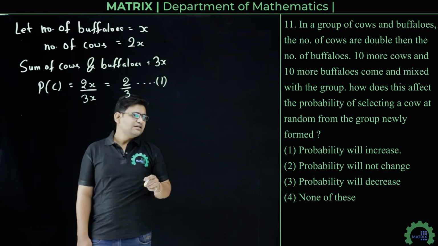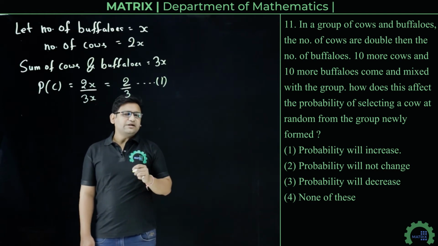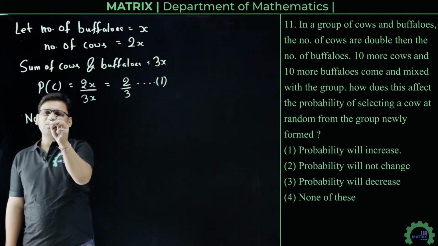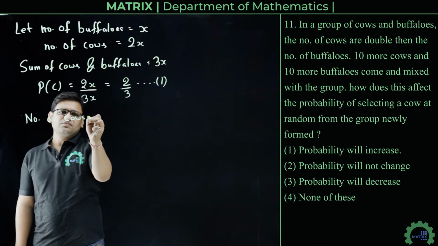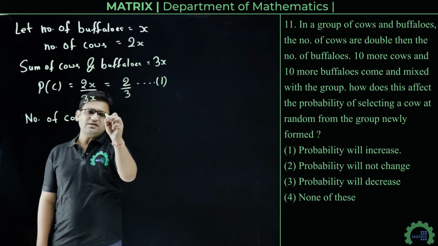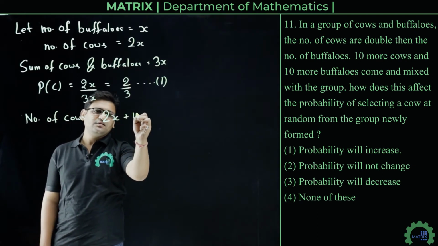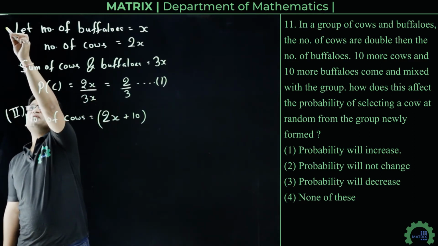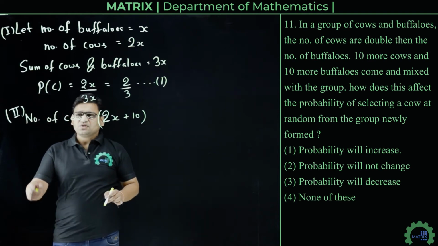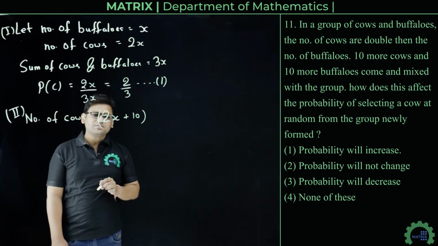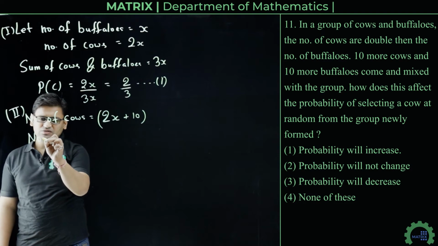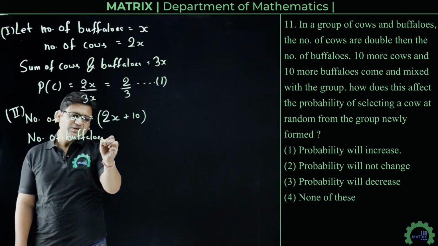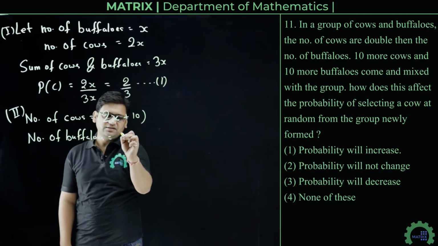Now in the second case, 10 more cows and 10 more buffaloes came. This is case number 2 and the earlier is situation number 1. In the second case, the number of cows will be 2x plus 10 and the number of buffaloes will be x plus 10.